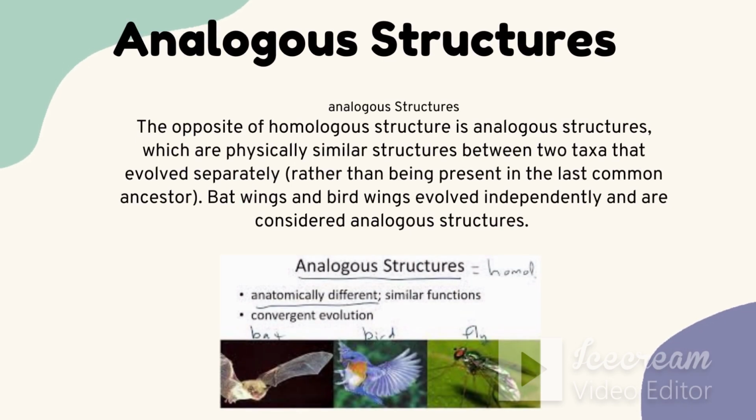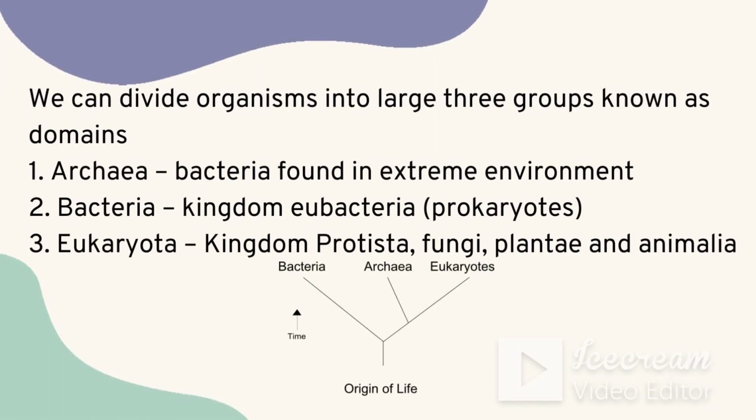Second one is about analogous structures. As an example, bat wings and bird wings. They do not come from common ancestors. They have a similar function, flying basically, but they have different structures. Same function, different structures and different ancestors. That type of structural feature is called analogous structures.